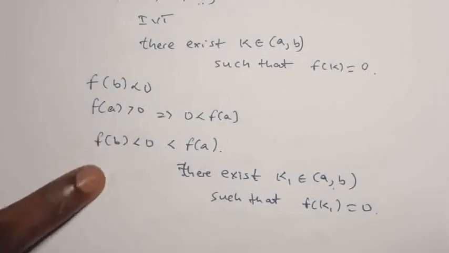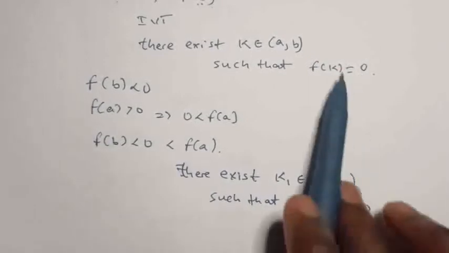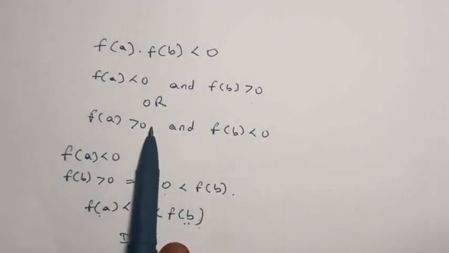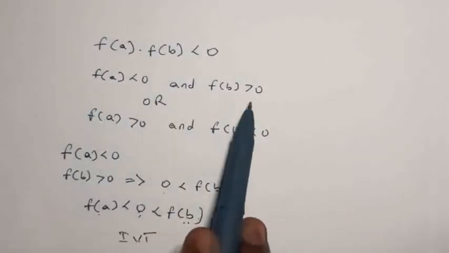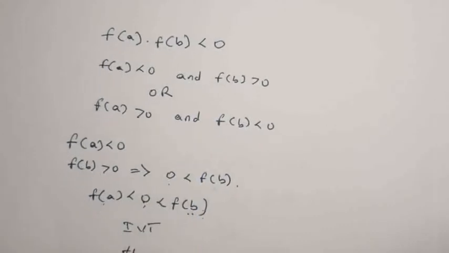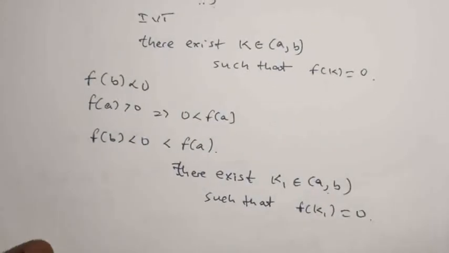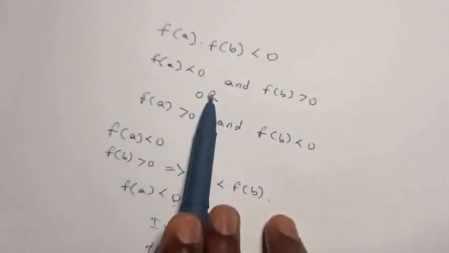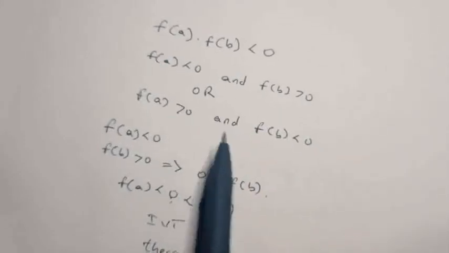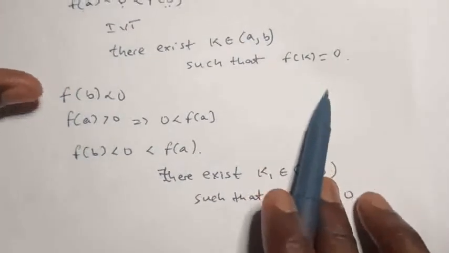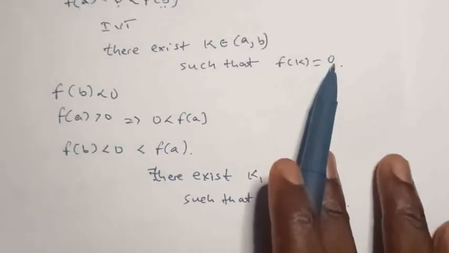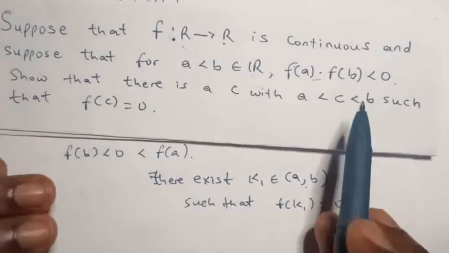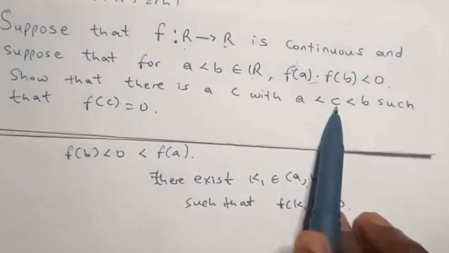So what we do next is that, since we see that from the two inequalities, the two expressions that we have here, it's either this is true or this is true. So if we decide to use one or the two of them, fine. It must be true for one of them. That's the meaning of or. If it is true for this, then we are okay. So if f of k equals 0, then k is an arbitrary number which can represent anything. So I can replace my k with the c here.